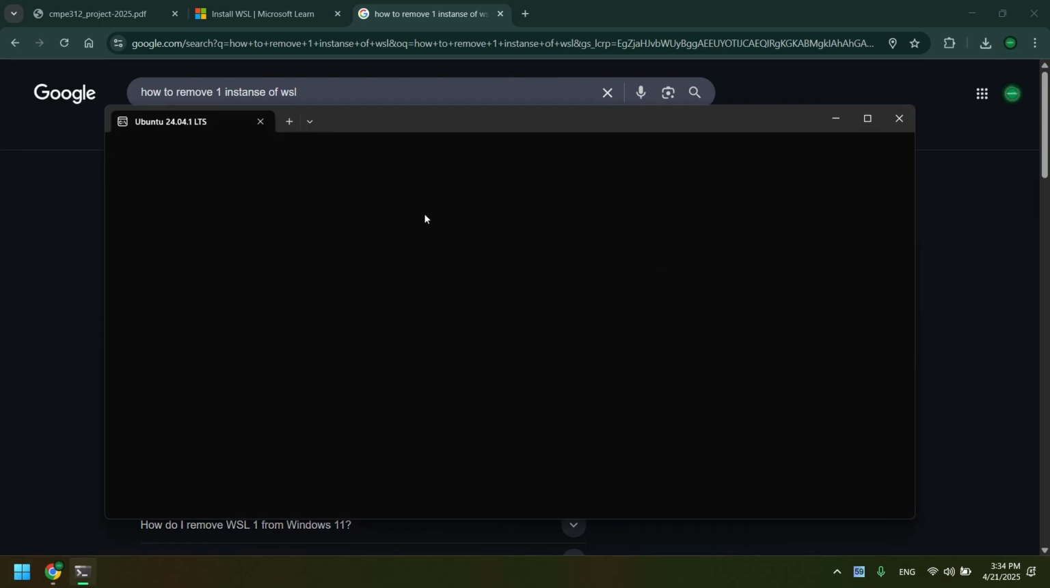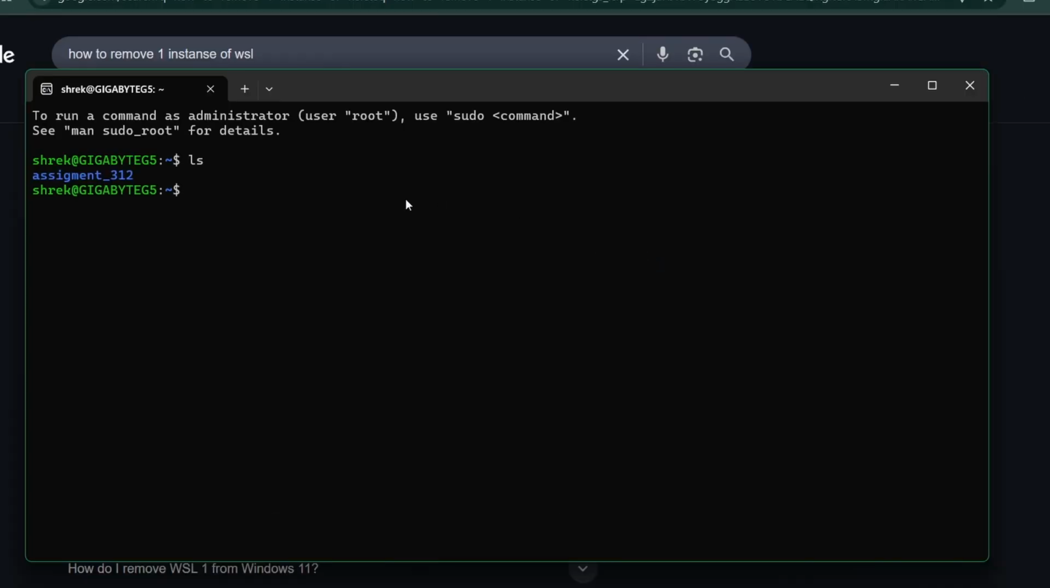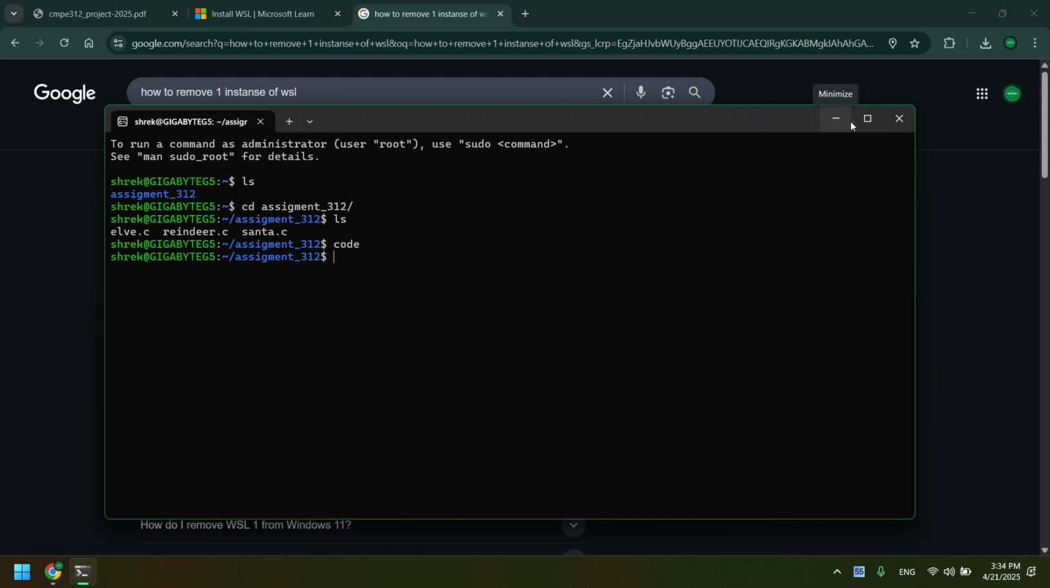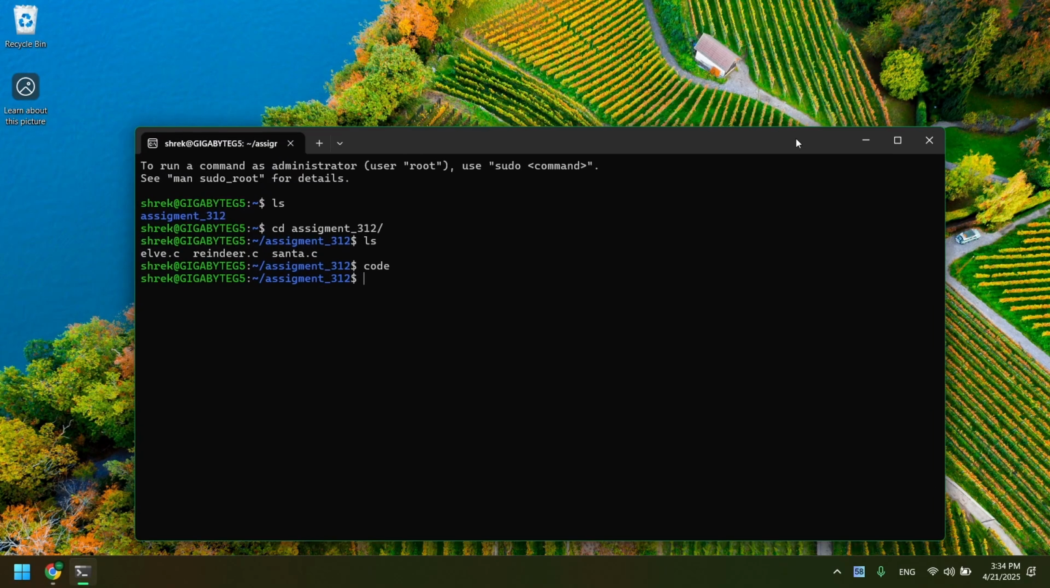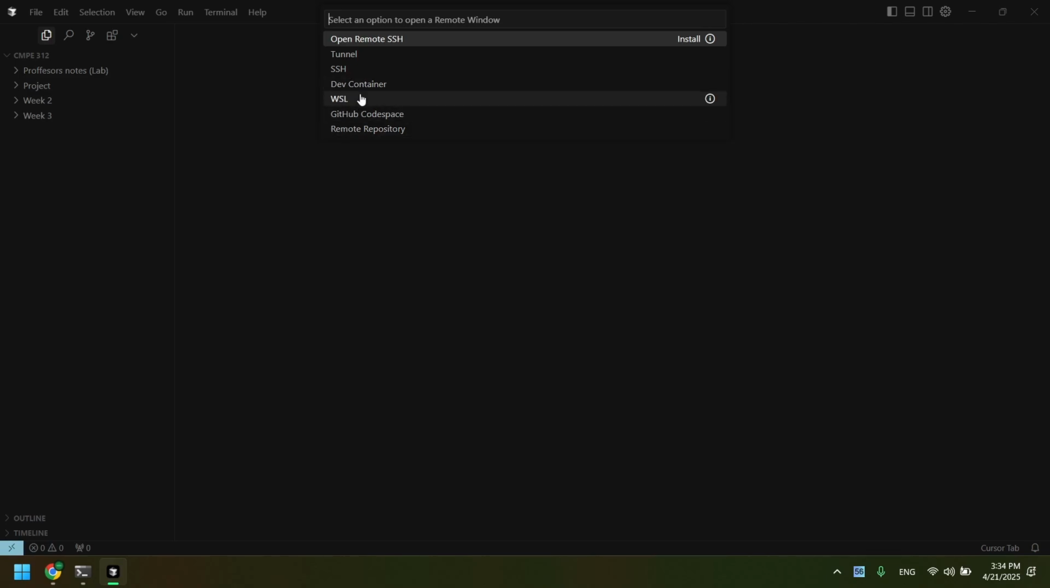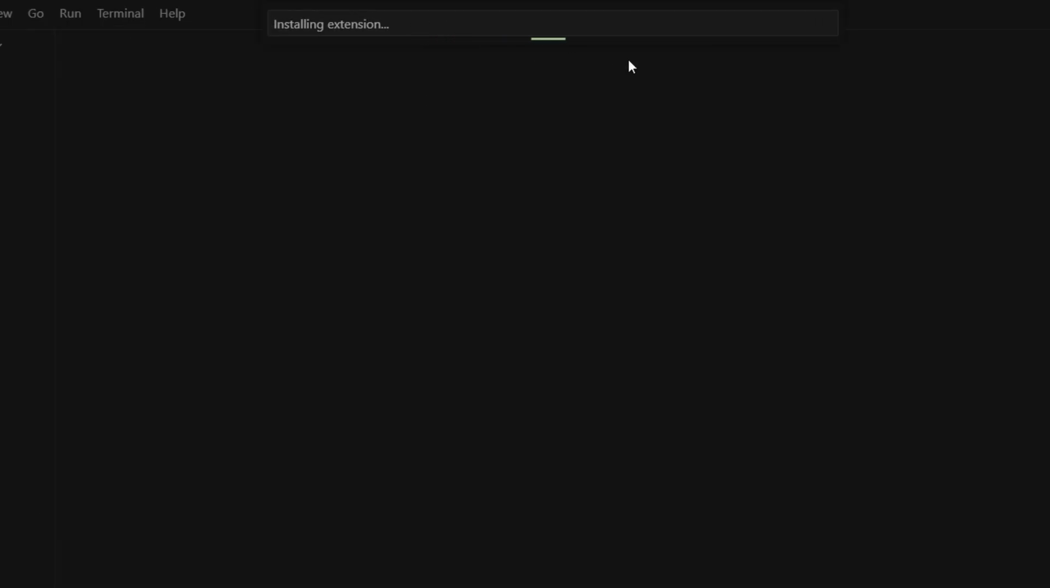Again, I'll open Ubuntu, go to the file. Okay, now what if I run code here, which means Visual Studio Code or whatever text editor I have. It should open my default one within Windows, right? Okay, something open and it's the wrong folder. Okay, now if I do this, it's installing extension. We can wait.